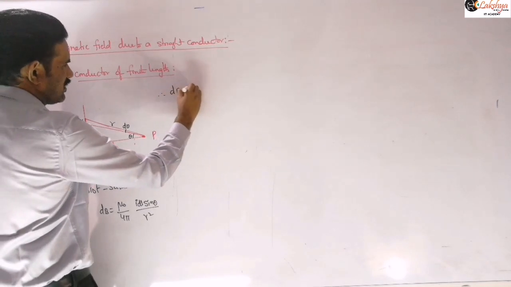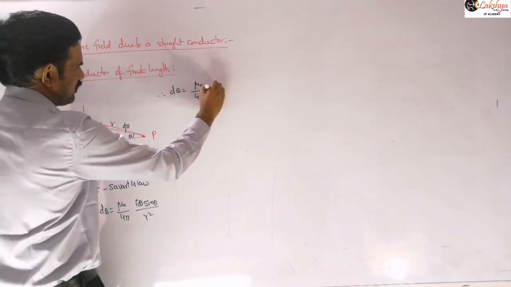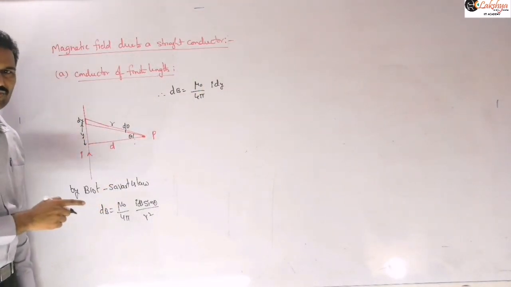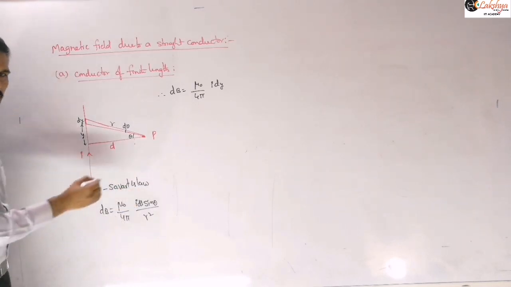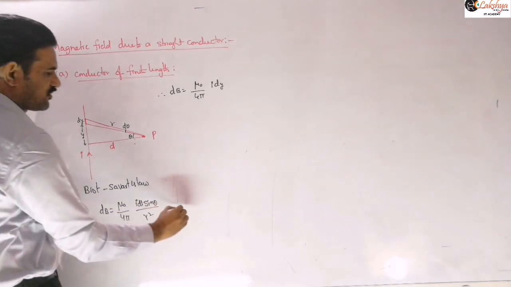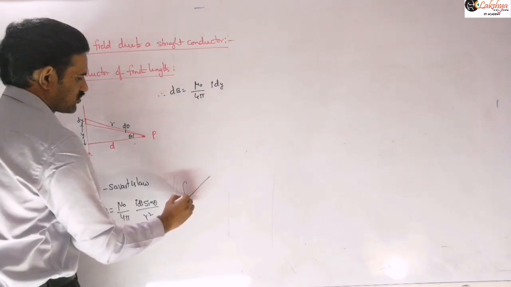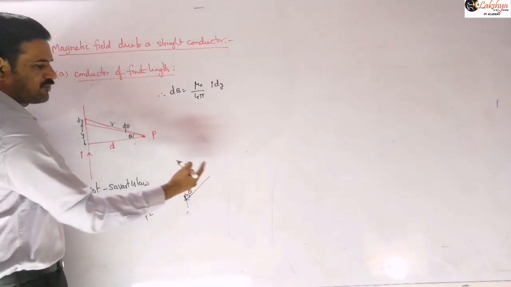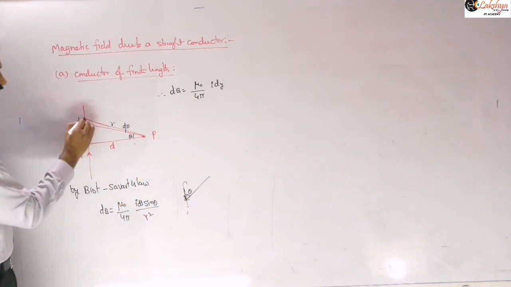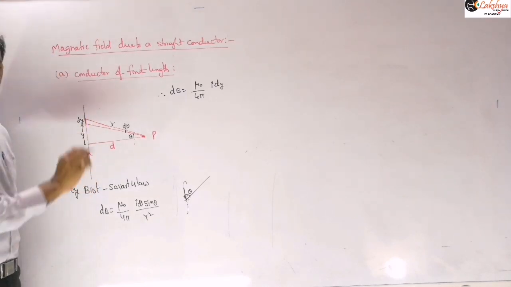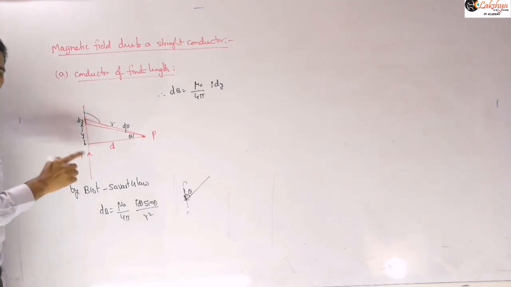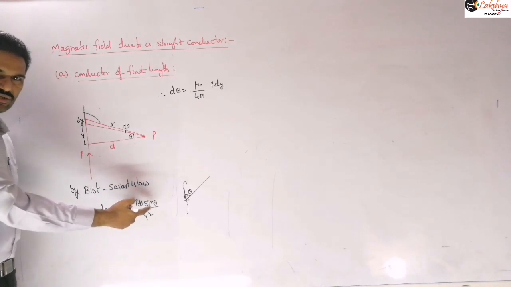Therefore in this case dB is equal to mu naught by 4 pi into I into dy, since that element we are taking as dy. Now can you say what the theta value is in this problem? This is the Biot-Savart's law formula. In it, the angle is the angle between dl bar and r bar. The dl bar direction is in the direction of current, so here dl bar is upward because current is flowing upward. So that angle becomes this angle here, and this is the angle we need to substitute instead of the theta in sine theta.